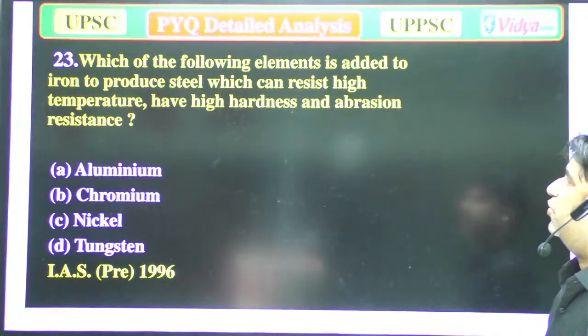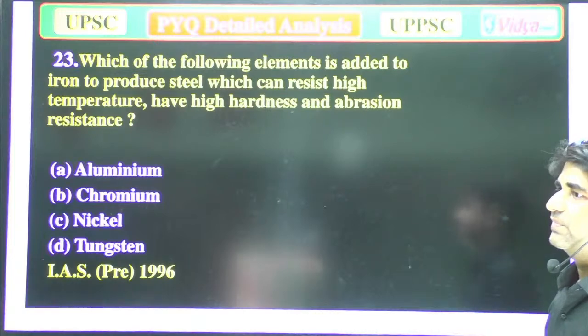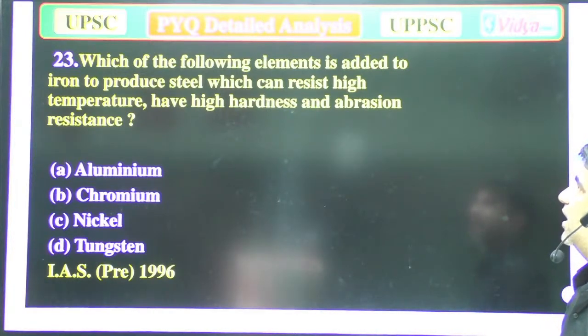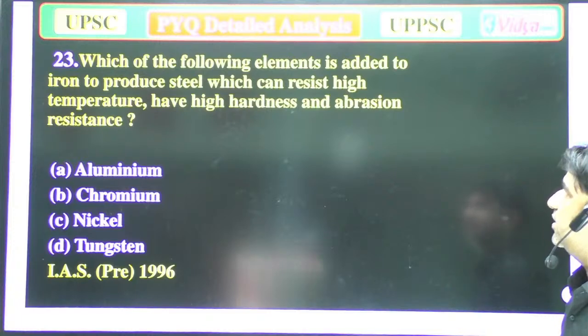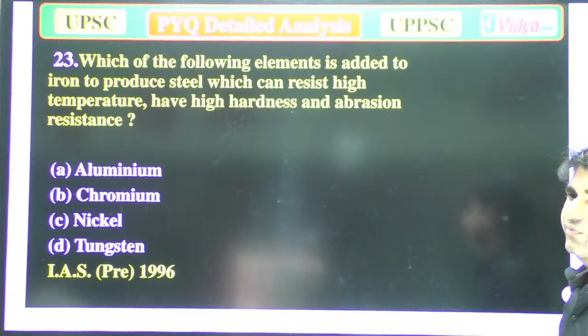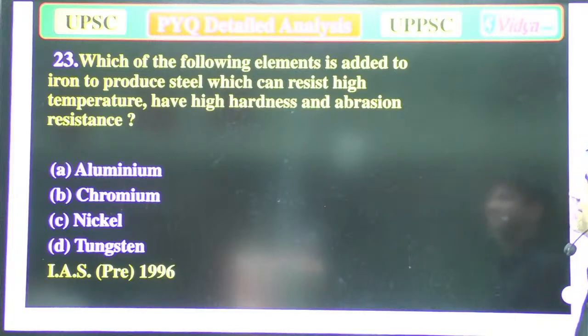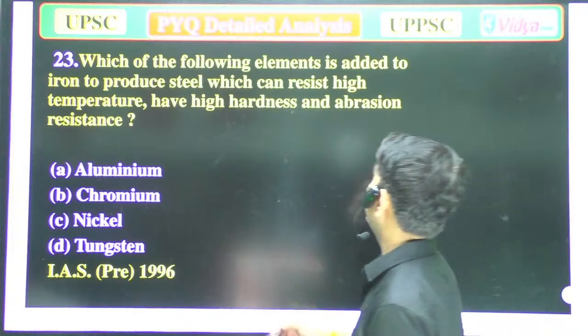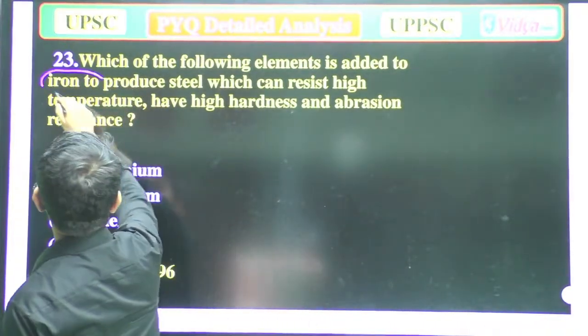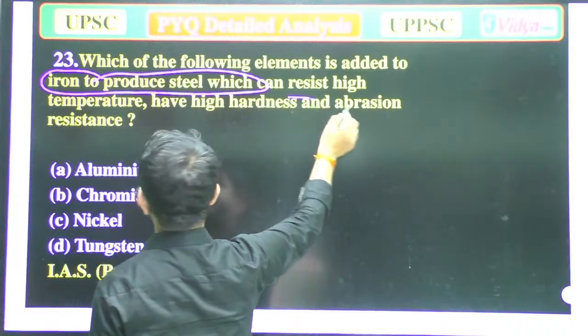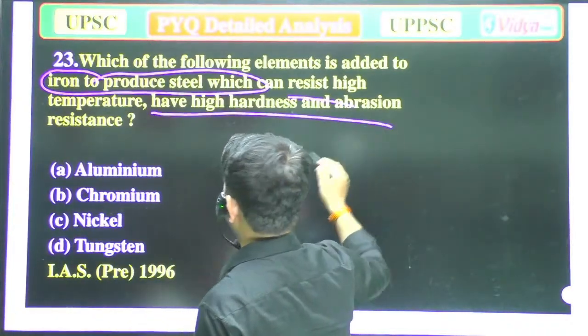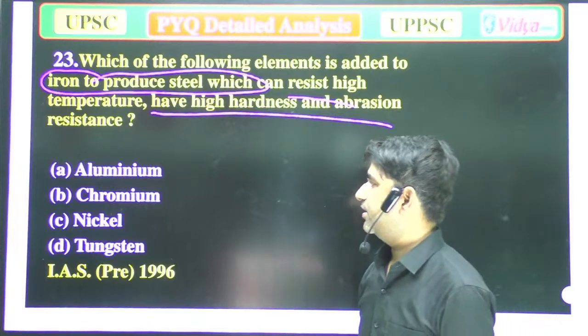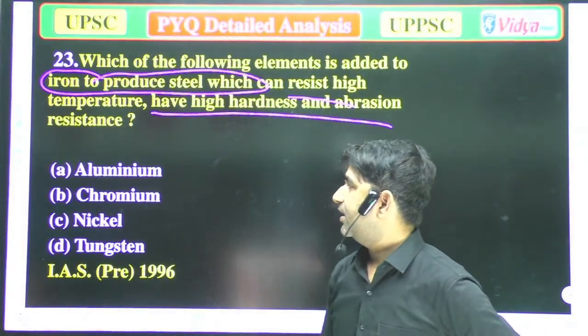Our next question is, which of the following elements is added to iron to produce steel which can resist high temperature, have high hardness and abrasion resistance? Which of the following elements added to iron produces steel which has high resistance to high temperature and high hardness? The options are A, aluminium, B, chromium, and D, tungsten.